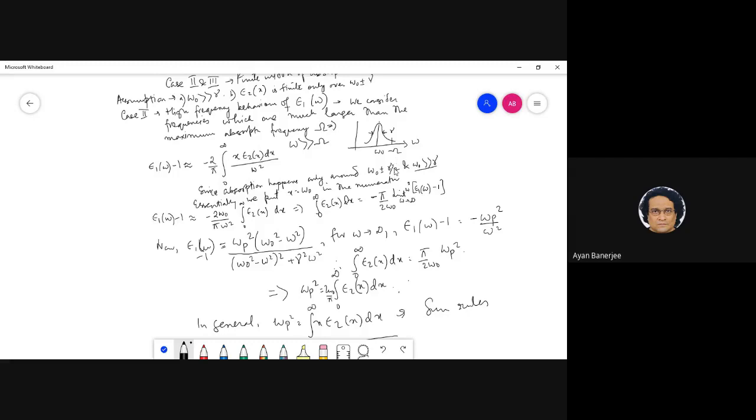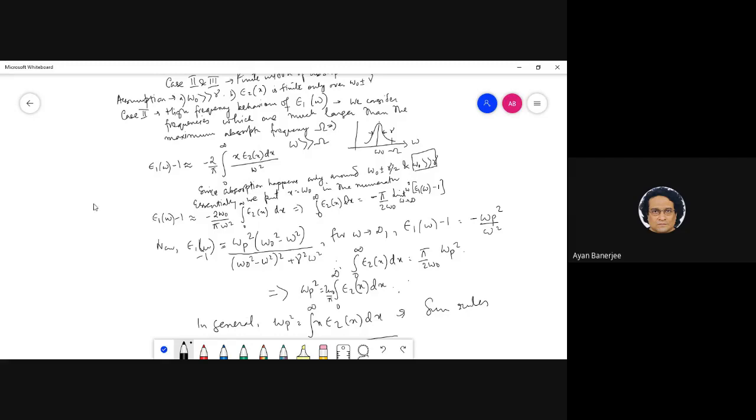I'm basically taking the average value, so x nearly stays at the value of omega naught, which doesn't change the value of the integral too much. That is the main point. What's changing is epsilon 2, which goes up and down very quickly in that range. This is precisely what we are doing, and again we'll do the same for the other case.